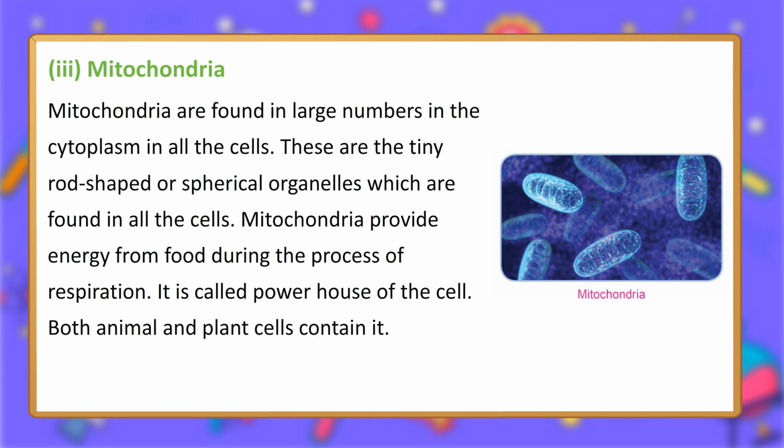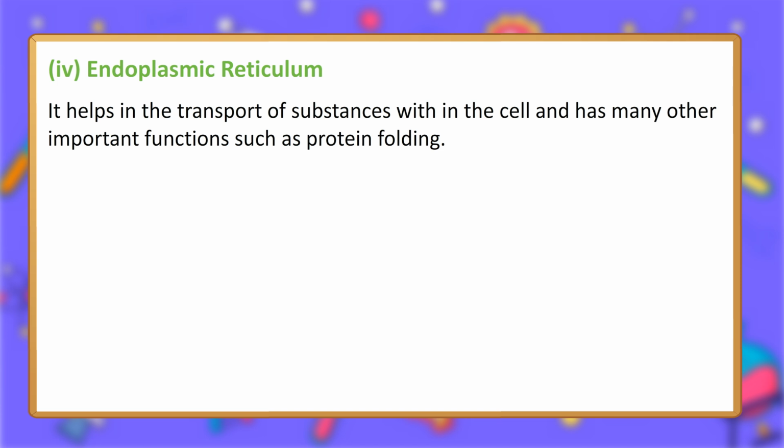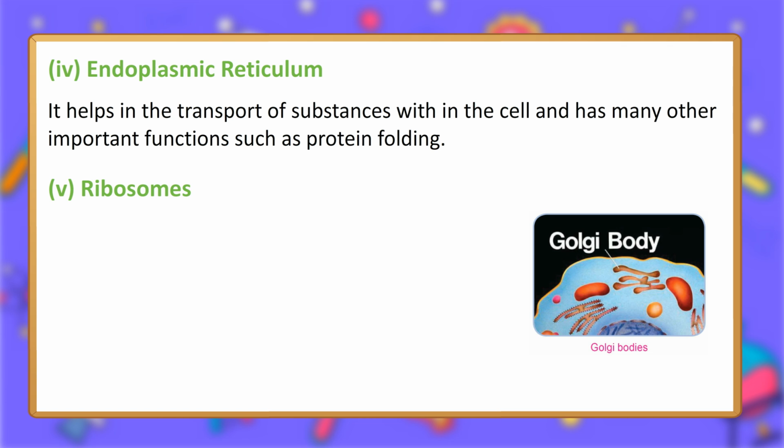It is called the powerhouse of the cell. Both animal and plant cells contain it. 4. Endoplasmic reticulum. It helps in the transport of substances within the cell and has many other important functions such as protein folding.